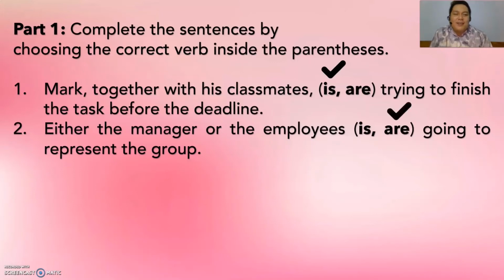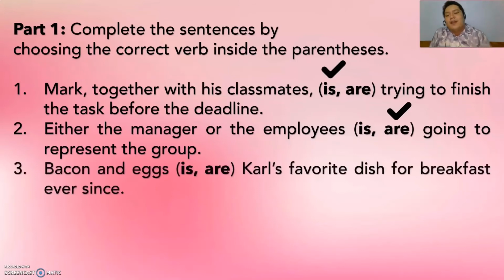Okay? You might be confused because there are two subjects joined together by either or, and as stated by the rule earlier, the subject nearer to the verb will agree, not the other one. Okay? Next. Bacon and eggs is or are Carl's favorite dish for breakfast ever since.